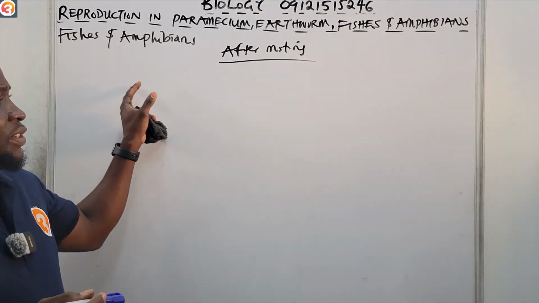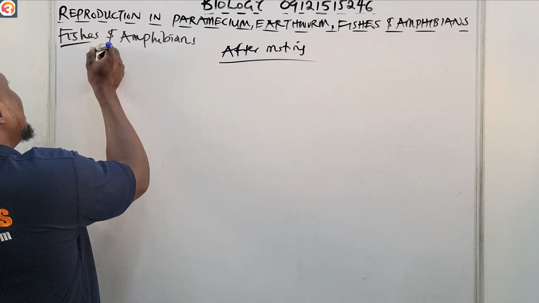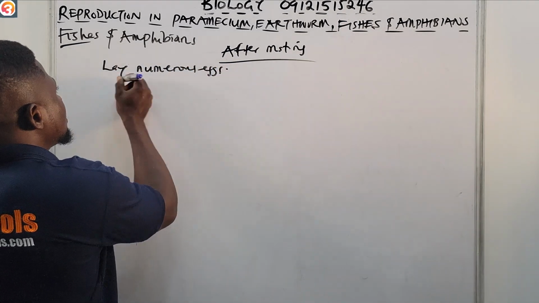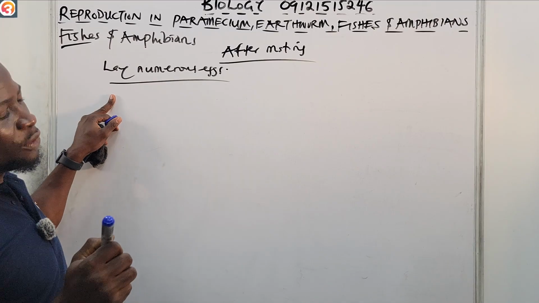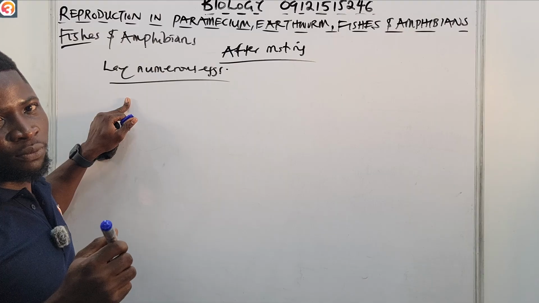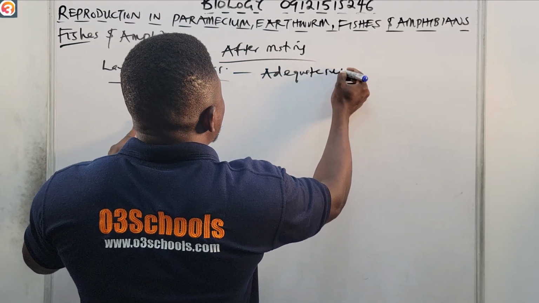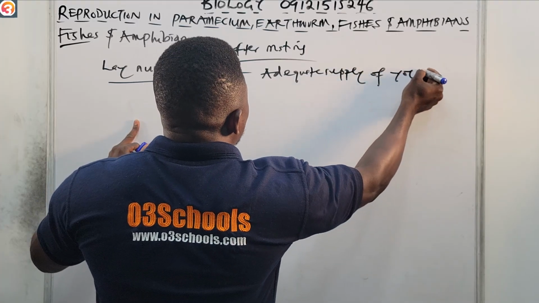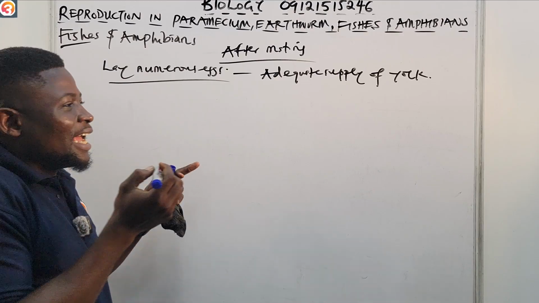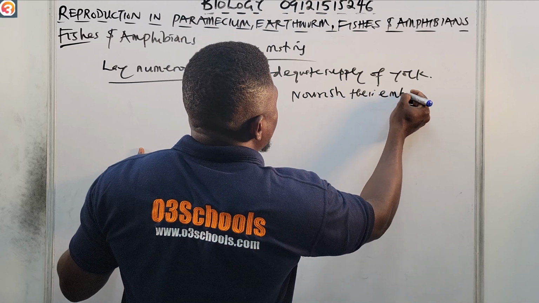But what happens basically in fishes is that they lay numerous eggs. But it's important to know that each of these eggs has an adequate supply of yolk. And because they have this adequate supply of yolk, they can nourish their embryo.